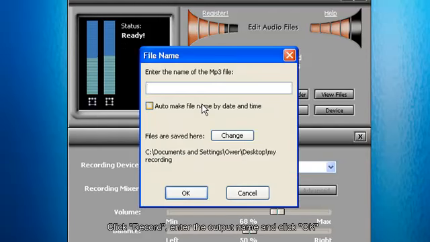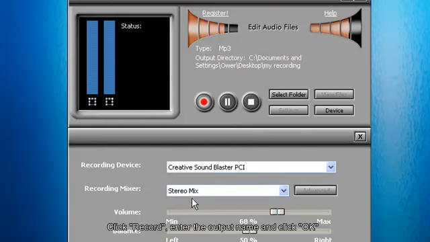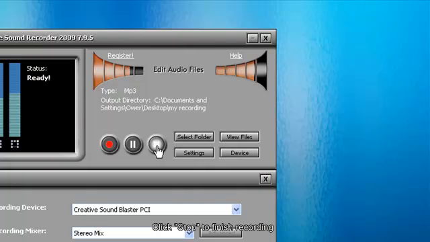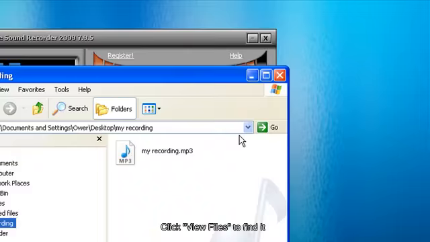Click Record, enter the output name, and click OK. Click Stop to finish recording. Your recording has output as audio file directly. Click View Files to find it.